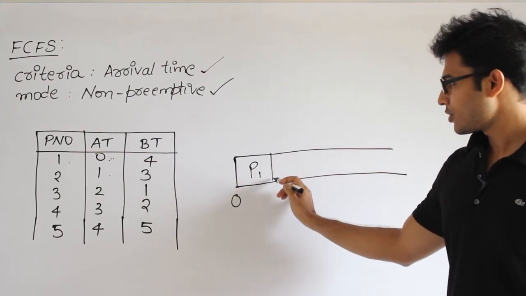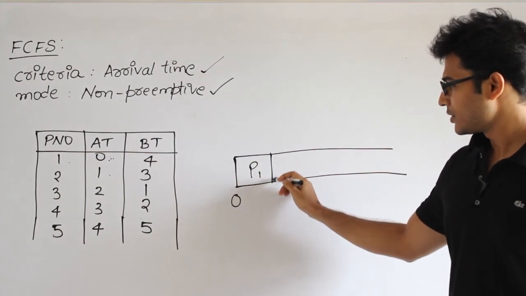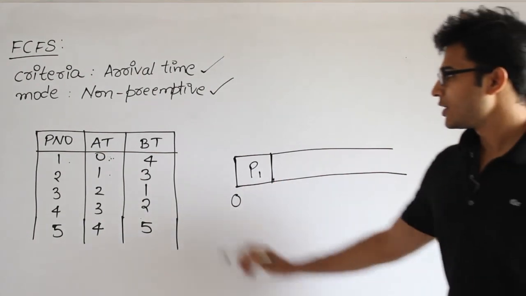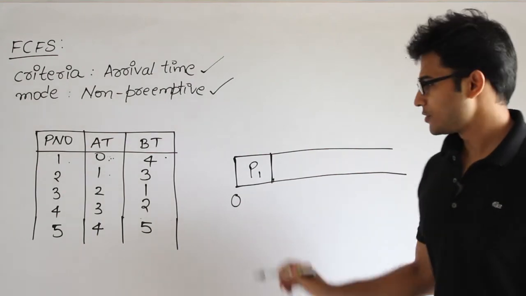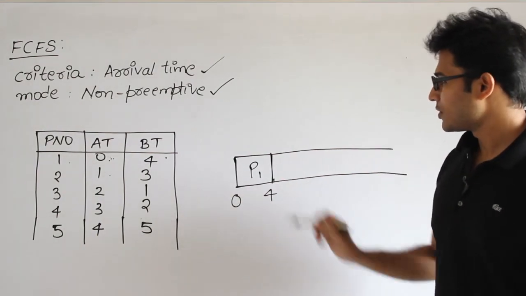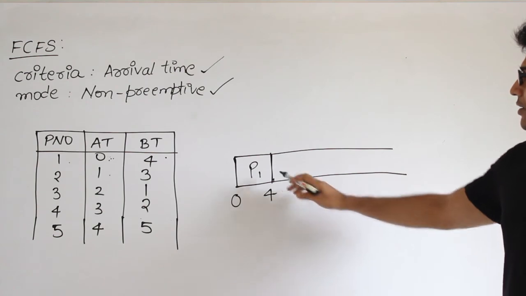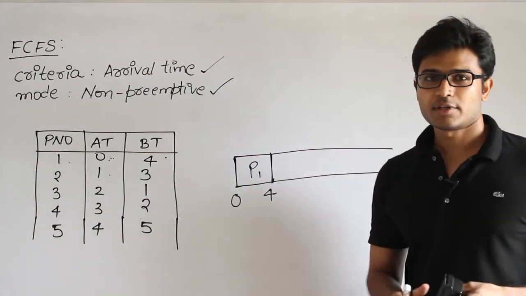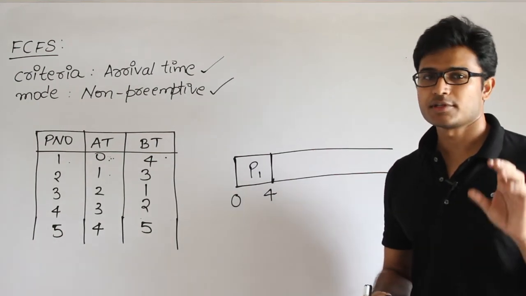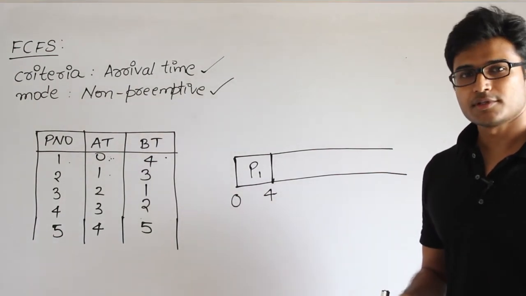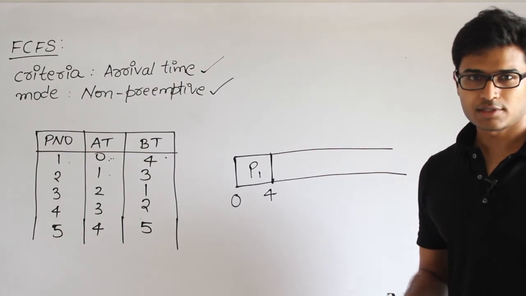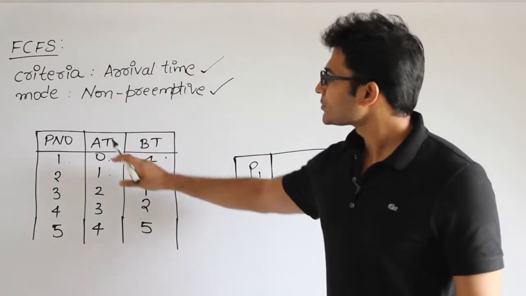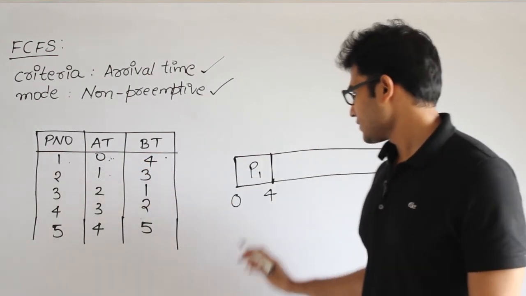Now this is the way the processes are getting executed. How much time does P1 require to finish its execution? If you see this, burst time is 4, which means after 4 it is going to finish its execution, right? And now at this point I am going to pick the next one. Whenever a process finishes its execution, we are supposed to pick one more process from the ready state and schedule it, right? Now after P1 is over, what is the time now?